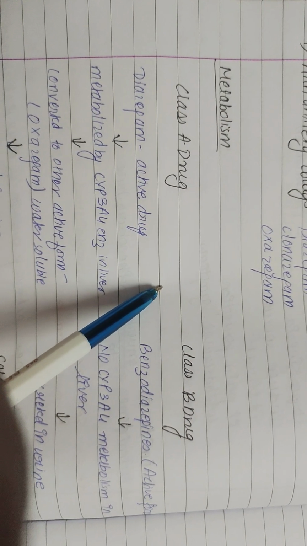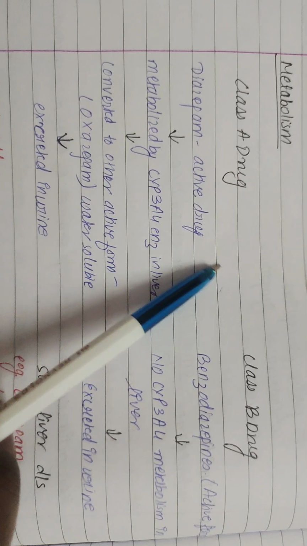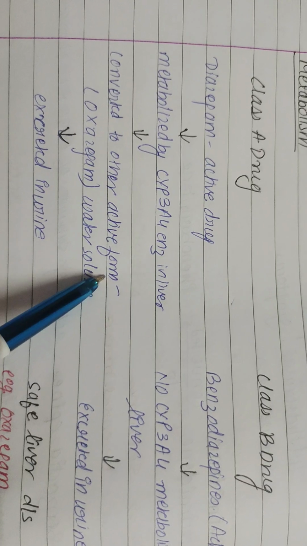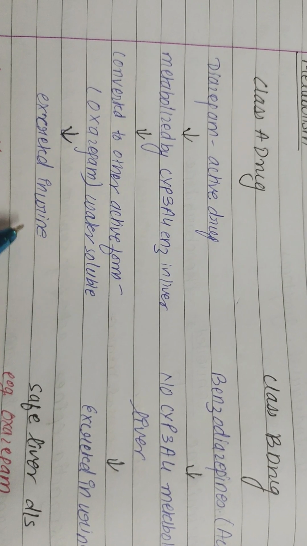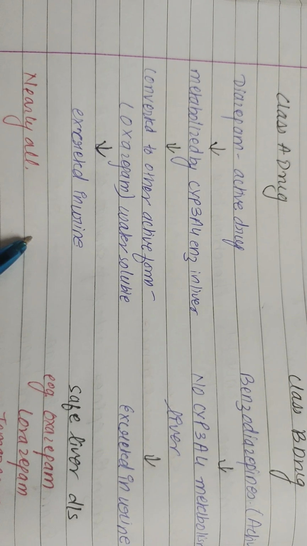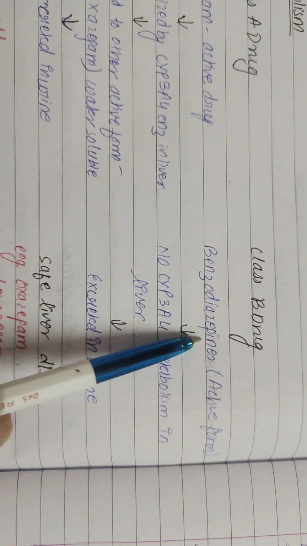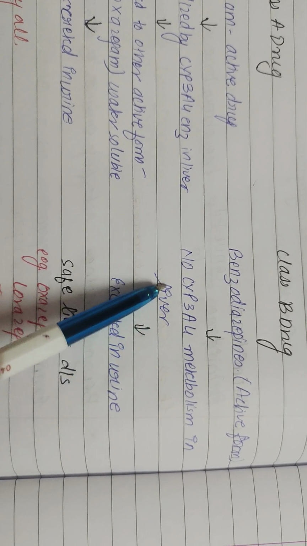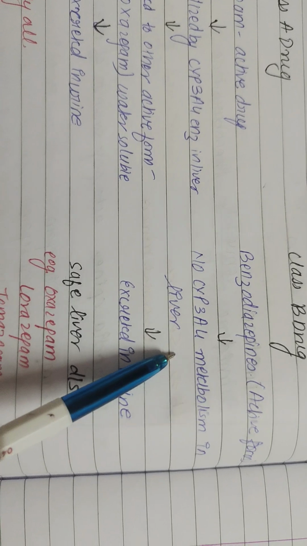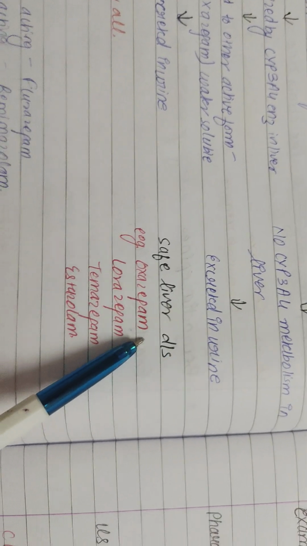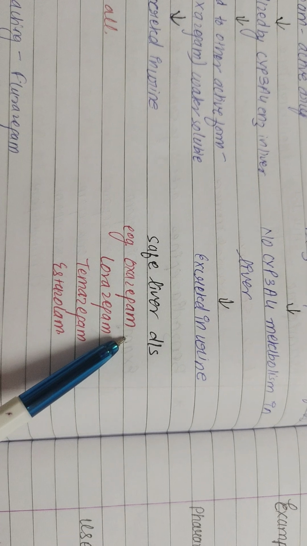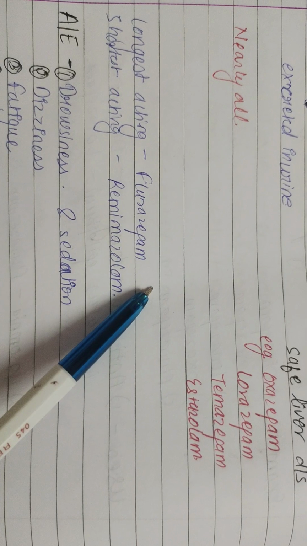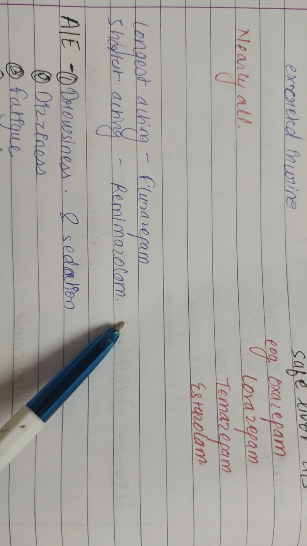Now, the metabolism of benzodiazepines. Class A drugs like diazepam are active drugs metabolized by the CYP3A4 enzyme in the liver and converted to an active form, such as oxazepam, which is water soluble and excreted in urine. All benzodiazepines are excreted this way, but class B drugs have an alternate pathway in which the benzodiazepine in active form needs no CYP3A4 metabolism in the liver and is directly excreted in the urine. So these drugs are safe in liver disease: oxazepam, lorazepam, temazepam, and triazolam. The longest acting benzodiazepine is flurazepam and the shortest acting is remimazolam.